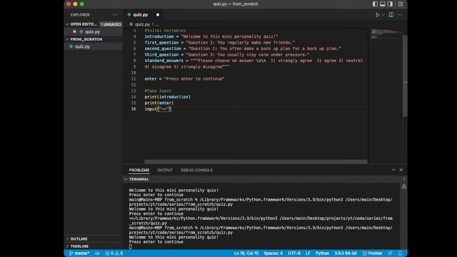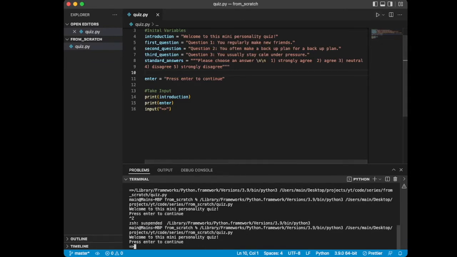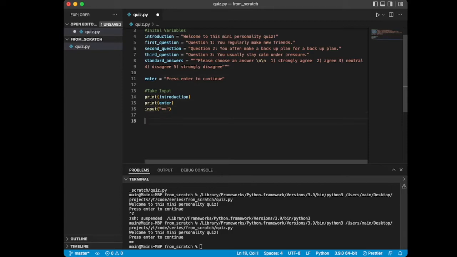You can put whatever you want in here. I'm just going to put an arrow. So now I'm going to hit Control Z just to end the program and rerun it. Now we have our arrow, and if I hit enter, it ends the program because there's no further instructions. So the next thing we're going to do is actually prompt that first question.